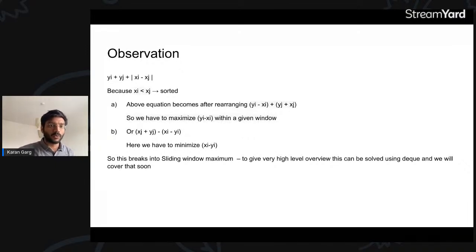But for everyone else who wants to know, what we do is try to maintain a decremental order. We have to find the maximum within a window, so we try to maintain a decremental order. I think this is where I'll stop today, because it will confuse a lot of people. For those who want to know, I will share a very good article on sliding window maximum with you. And if you already know sliding window maximum, then it becomes easier.